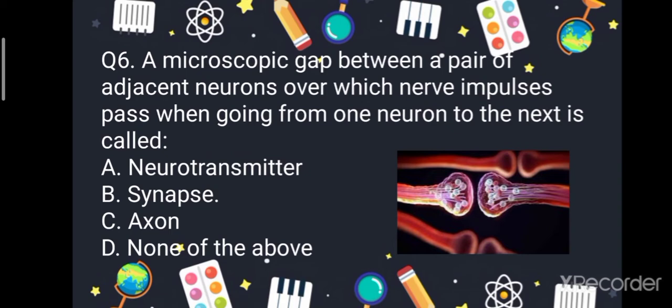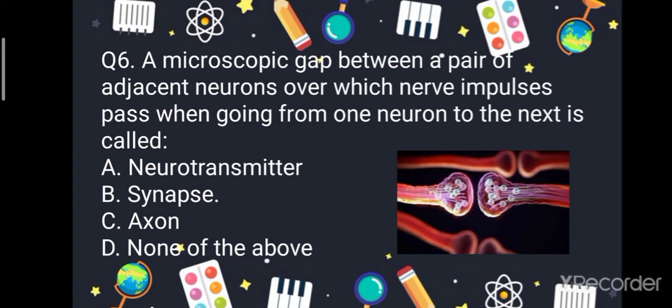Question number 6. A microscopic gap between a pair of adjacent nerves over which nerve impulses pass when going from one neuron to the next is called, your options are neurotransmitter, synapse, axon and D, none of the above.